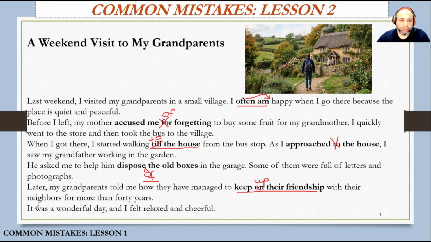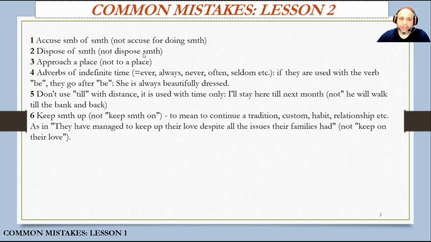So let's look over the rules again so that we're crystal clear about the rules. So accuse somebody of something. So we use accuse with the preposition of, not for. Then dispose of something. We say dispose of something as we say get rid of something, not dispose something.